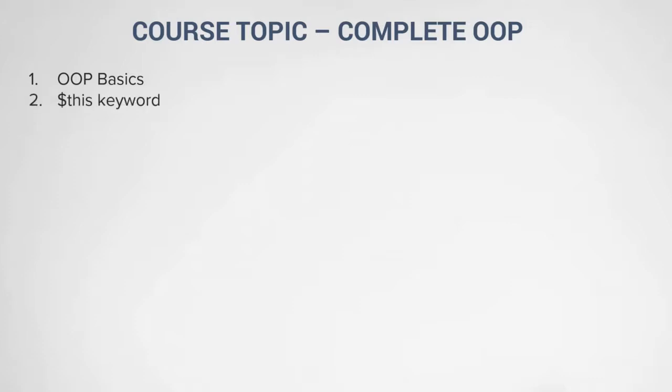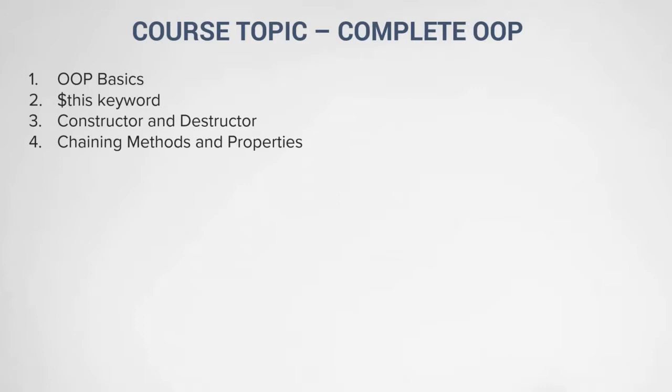Okay, the next topic is the this keyword. This is a keyword available in the class for you to use to access the instance of that class. Then we'll understand what constructor and destructor are. If you have learned OOPs in another programming language, then you know a constructor as a placeholder to initialize variables, and a destructor as a place where you do the cleanup activities. Then you'll understand how to chain methods and properties.